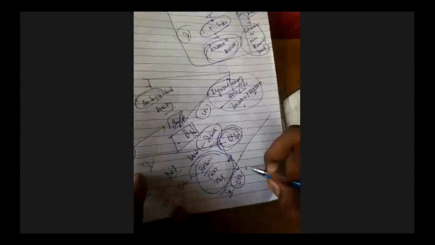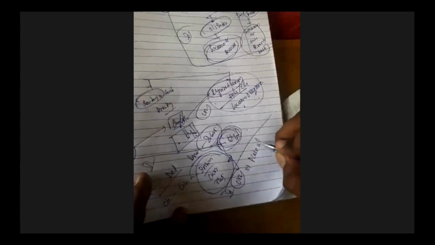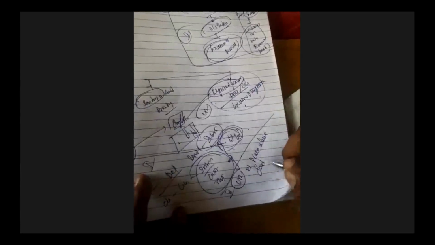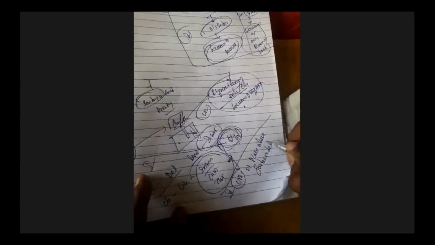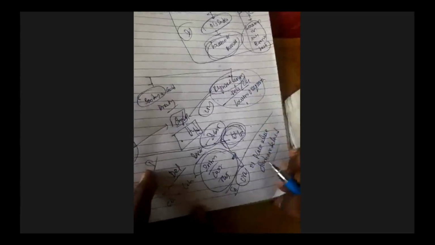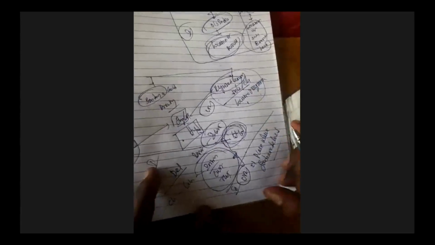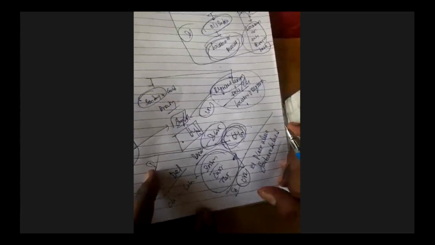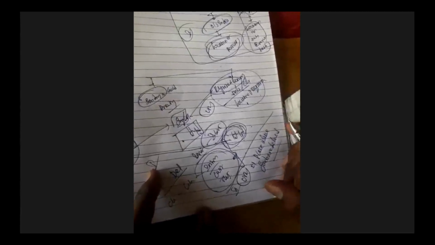Number two, if this person is an unregistered person, if I'm delivering to an unregistered person, then it is the place where the goods are delivered. So if it has been delivered to Hyderabad, I will raise IGST. If the place of delivery is in Chennai, then I'll raise CGST and SGST.